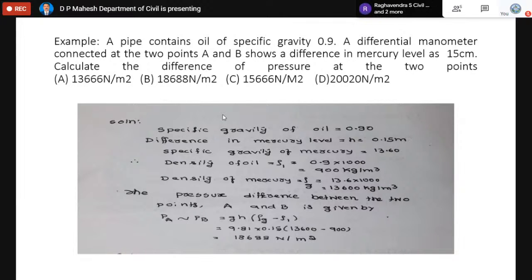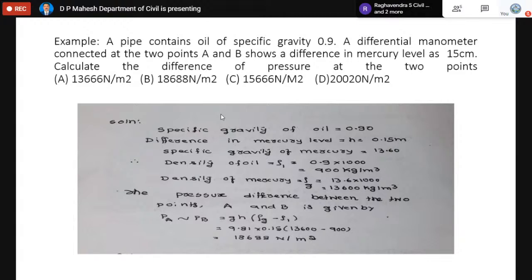Please remember, if you know the mercury difference, you don't need to know how far above or below the liquid in the pipe inside the glass tube, that is not required at all. Just the difference in the mercury in the manometer is enough to calculate the pressure difference between the 2 points when the differential manometer is used. So ensure that the differential manometer is connected to different points in a single pipe or in the common pipe.